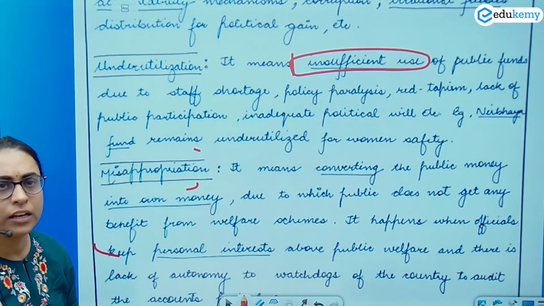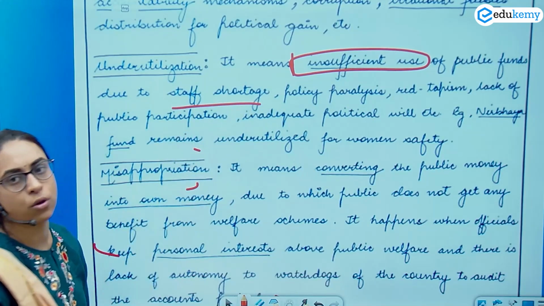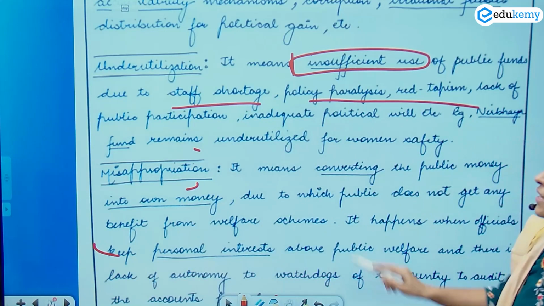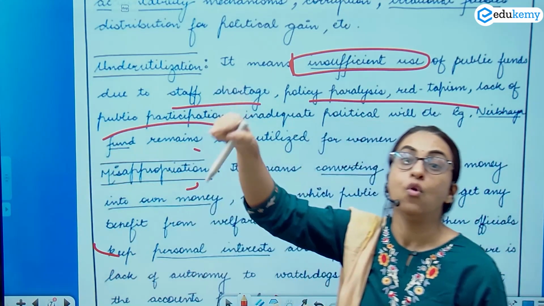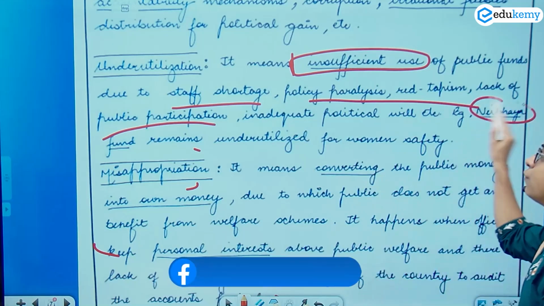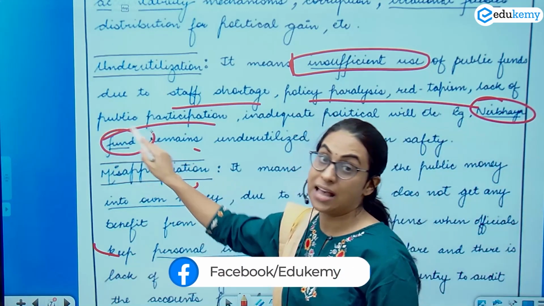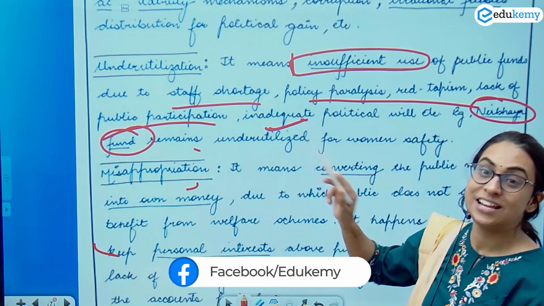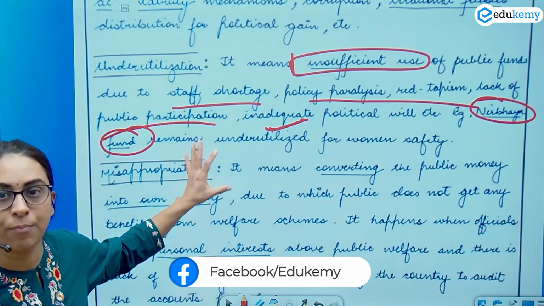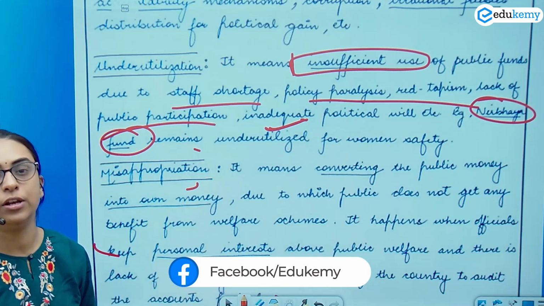There may be many reasons. There is staff shortage, there is policy paralysis, there is red tapeism, there is lack of public participation to seek accountability. For example, the Nirbhaya fund. The Nirbhaya fund has remained underutilized. It has not been utilized properly for women's safety. So you can write such an example in your answer.